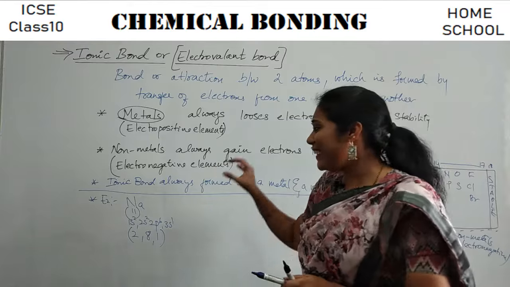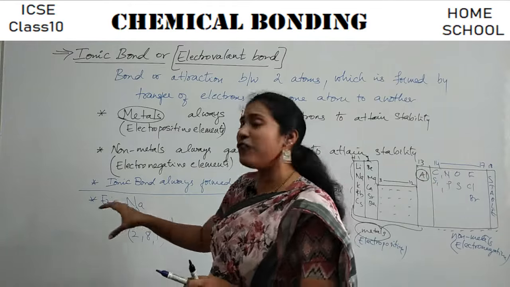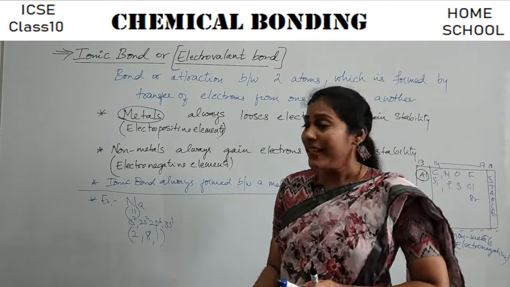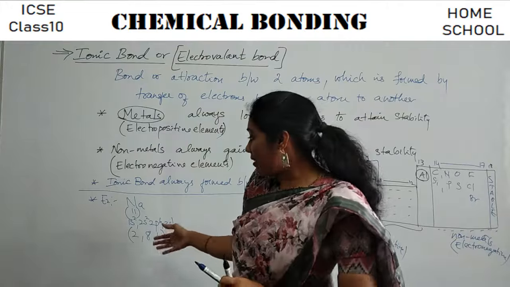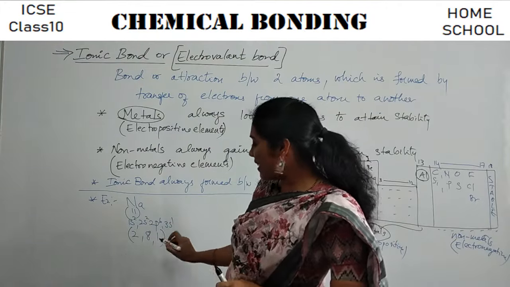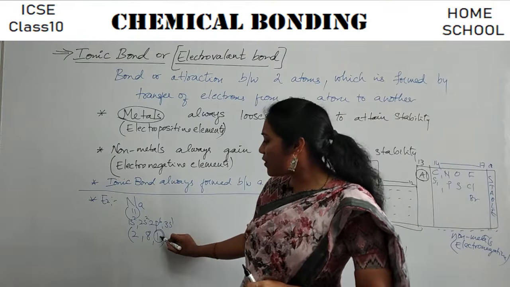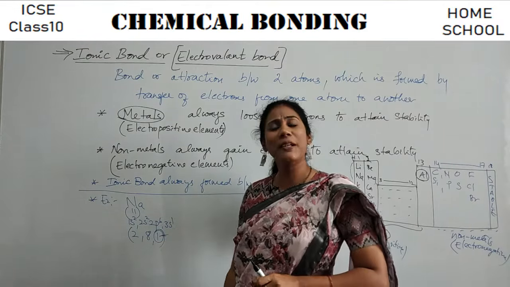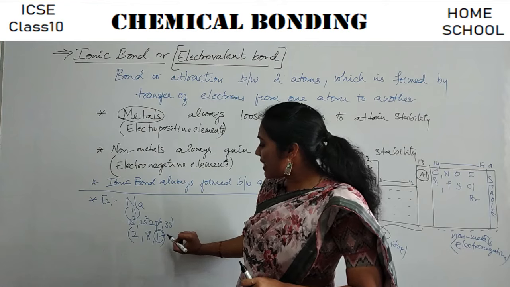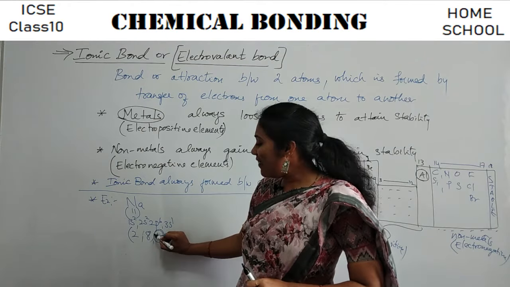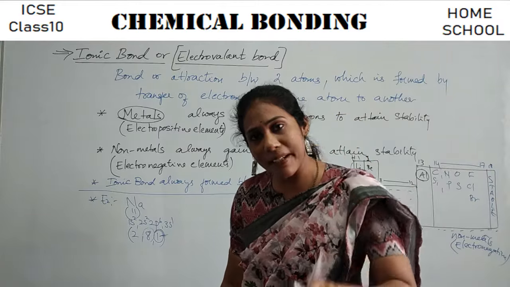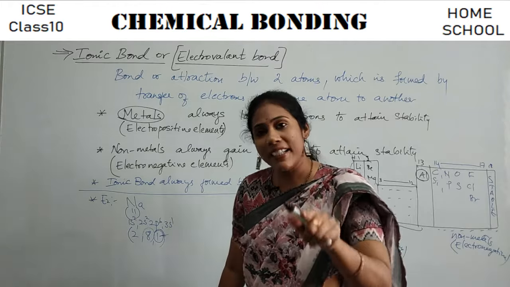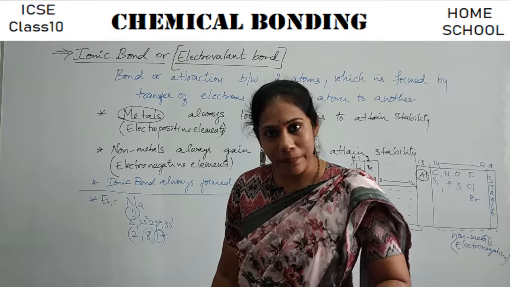So definitely it eagerly waits for a reaction to happen. It waits for somebody to come near because it is willing to give its last electron, because this is no more required for this sodium. If it can lose this last electron, it can have 8 electrons in the last shell, whereas that is the rule for stability. Yes or no? So that indicates the stability, right?